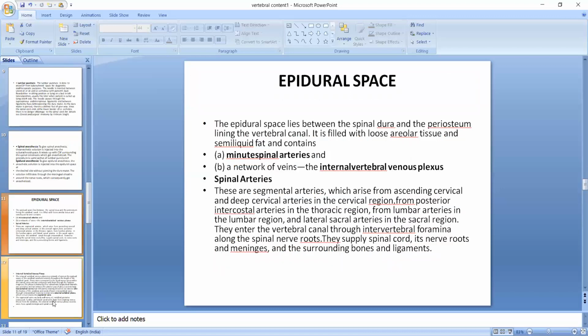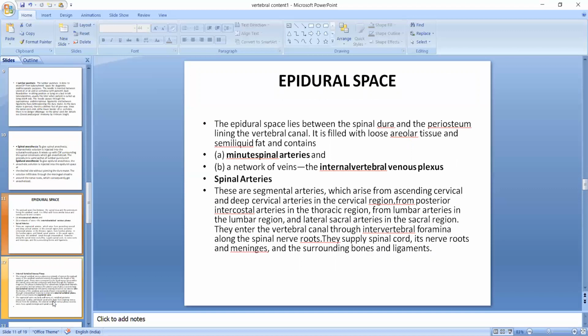The epidural space lies between the spinal dura and the periosteum lining the vertebral canal. It is filled with loose areolar tissue and semi-liquid fat and contains minute spinal arteries and a network of veins that is called the internal vertebral venous plexus.